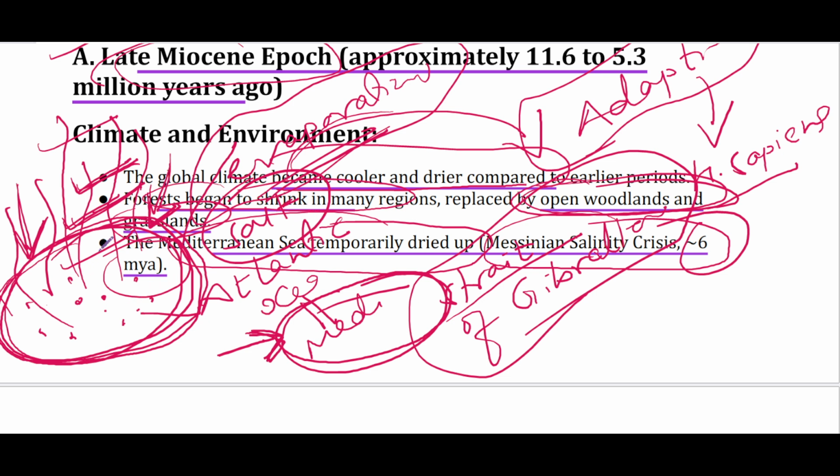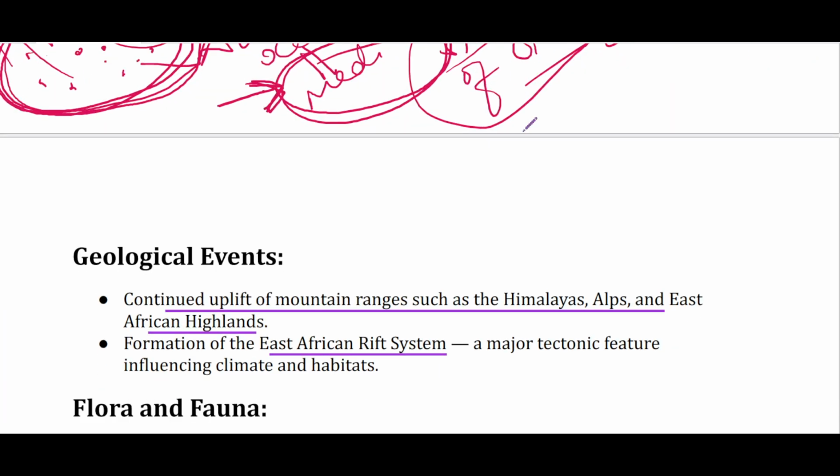So in this situation, the strait closed off, evaporation continued, and because of that this sea, the Mediterranean Sea, temporarily dried up, became a sea of salt, and that is known as the Messinian salinity crisis.